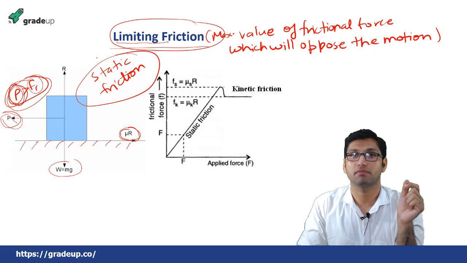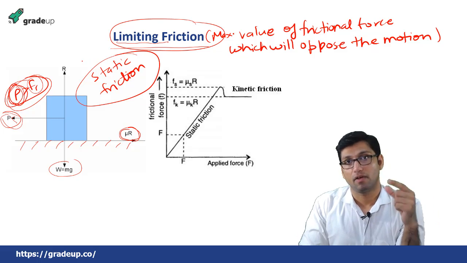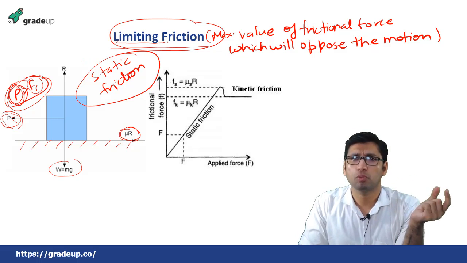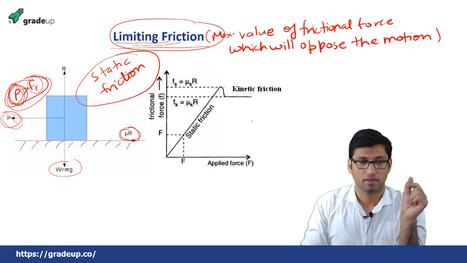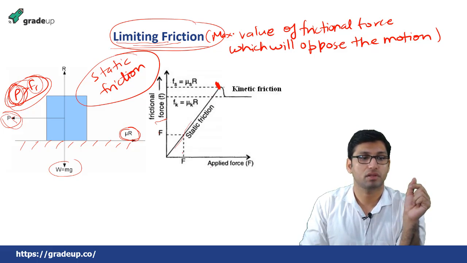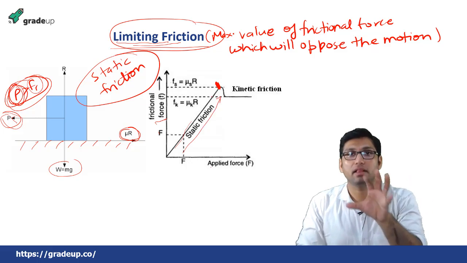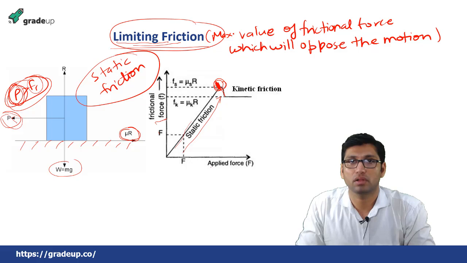So static friction is the friction when the body is at rest, the friction force applied when the body is not moving, or is about to move. That maximum value of friction force is called the limiting value of friction force. Suppose this is a diagram of the applied force and the frictional force. Up to this level the body is not moving, the body is static or at rest. After this maximum value of frictional force, there is a decline in the value of frictional force, and the body starts to move.